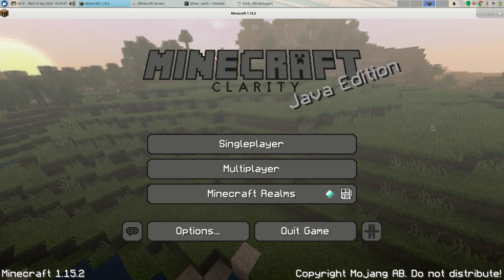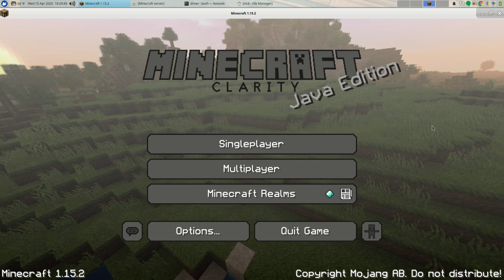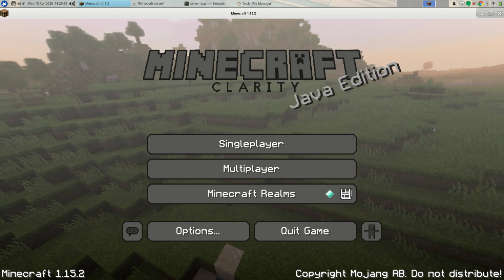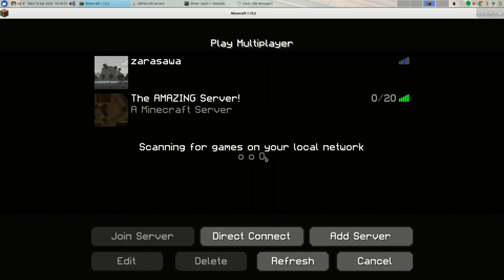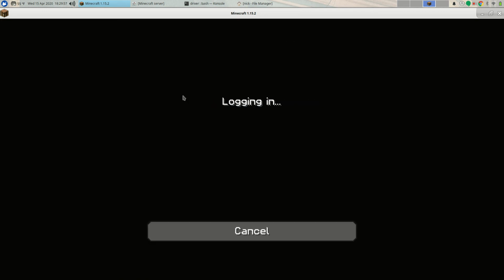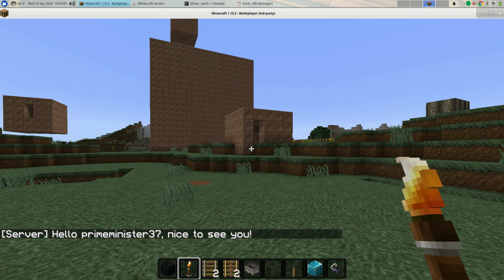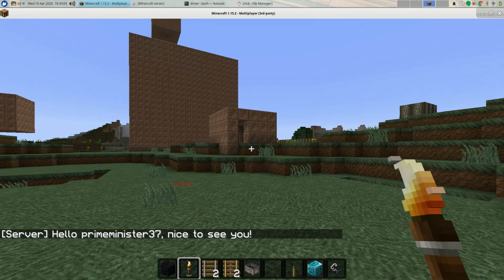And what better way to pass the time than doing some Minecraft? So I've been playing around with Minecraft more, Java Edition, running my own server called the Amazing Server, not surprisingly. So I can log in and I've got a world here, and you notice I got a little welcome message when I logged in. Hello, Prime Minister 37, that's me, nice to see you.